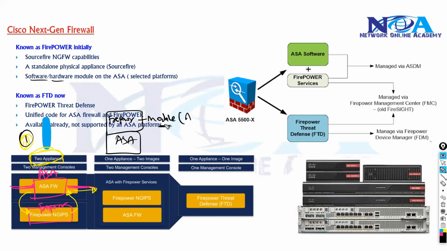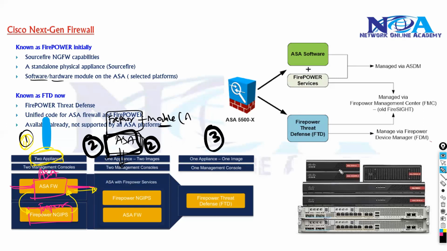I'll talk about that in the models when we get into the Firepower product line. And you can get the benefits of both. So this is the second option: we add the Firepower services on one physical hardware, a dedicated ASA, with the services added on top of it.